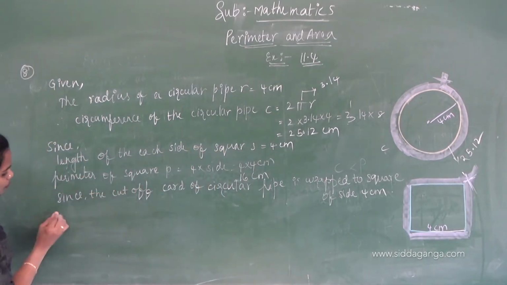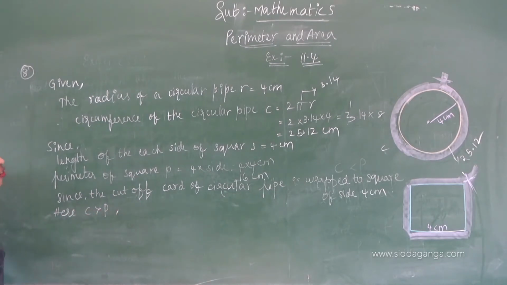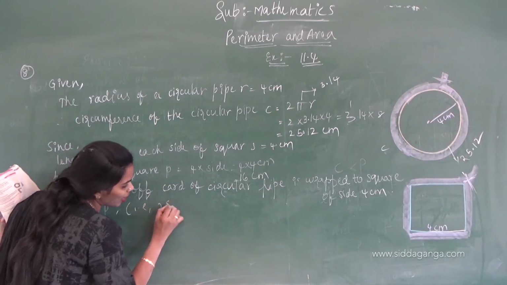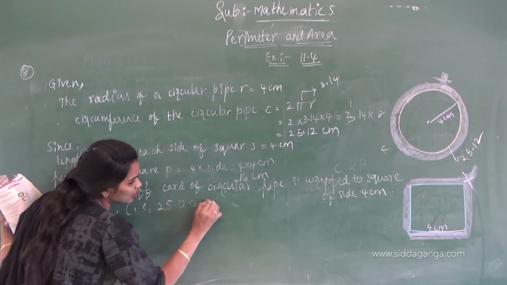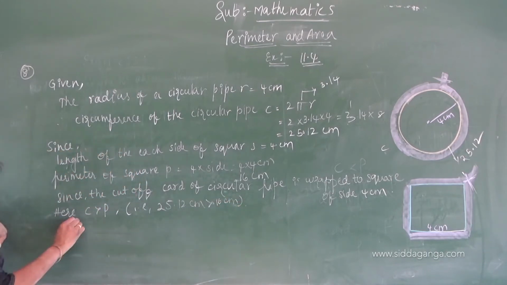Here C is greater than P, that means circumference is greater than perimeter, that is 25.12 centimeters is greater than 16 centimeters. Correct? Circumference is greater than P.